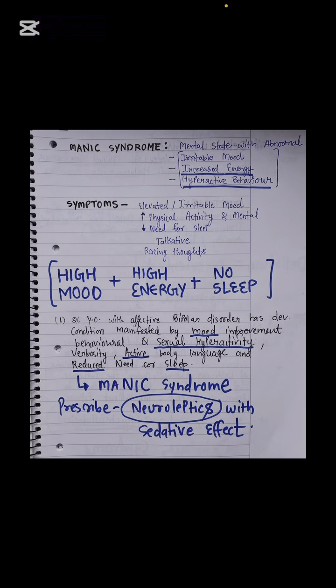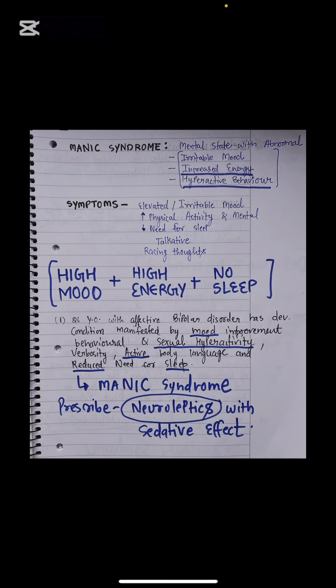A 26-year-old patient with bipolar disorder, schizoaffective bipolar disorder, has developed a condition manifested by mood improvement. We see the mood improvement, behavioral and sexual hyperactivity. So sir, the patient is having behavioral hyperactivity, he might be talking a lot, and sexual hyperactivity. And next is active body language and reduced need for sleep. So we know what to mark, guys. This is the case of manic syndrome.